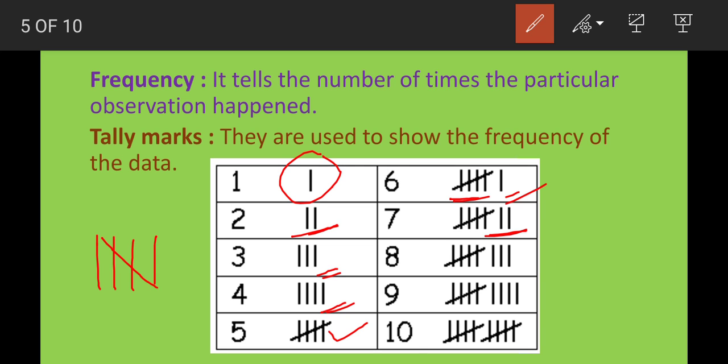Here are the tally marks for 7, 8, 9 and 10. For 10 we have to do the same as 5, two times. 1, 2, 3, 4, 5. Again 1, 2, 3, 4, 5. In this way you can represent a number in the form of tally marks.